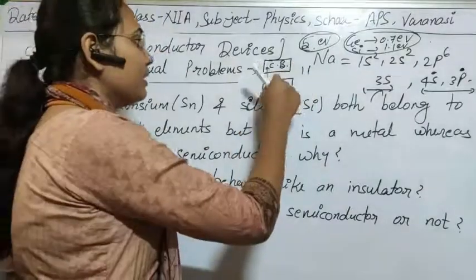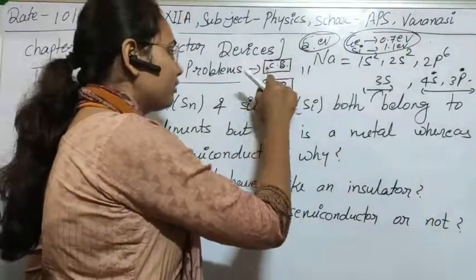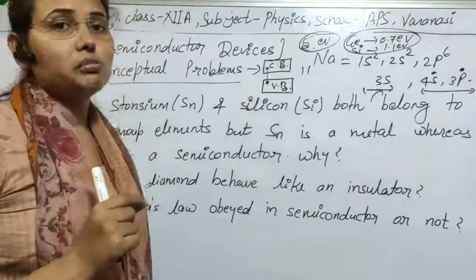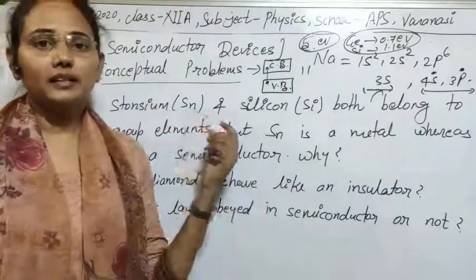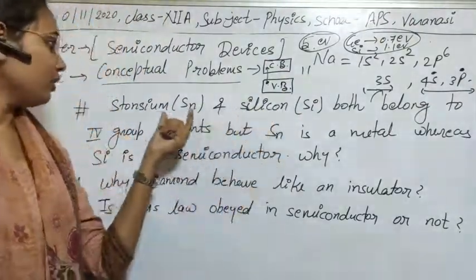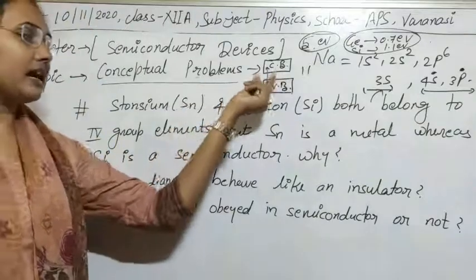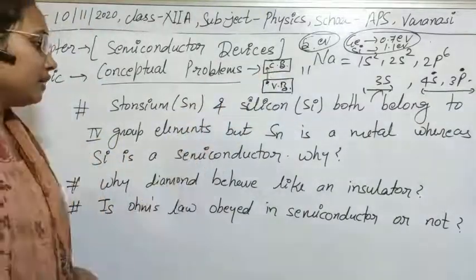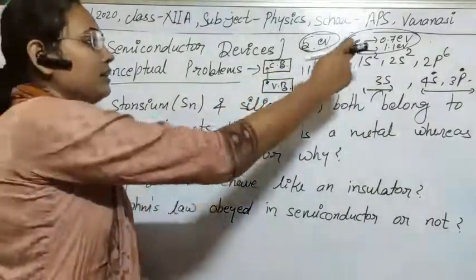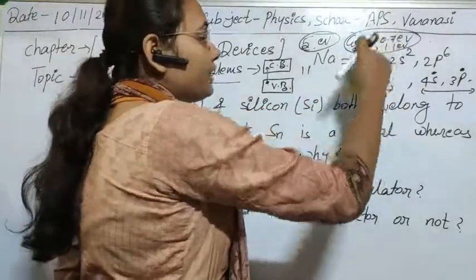So obviously, to jump an electron from this to this, it will need only a small amount of energy. So this is the characteristic of metal. That's why strontium acts like a metal. But in the case of silicon, this energy gap is 1.1 electron volt.